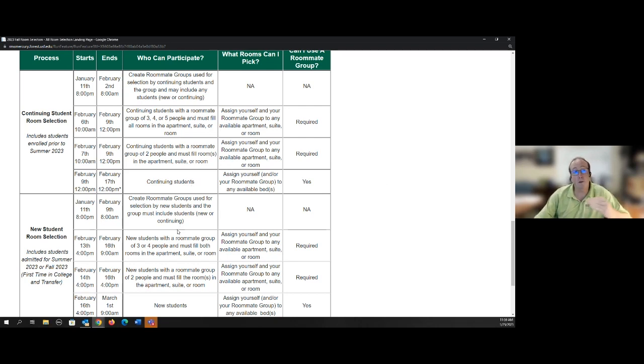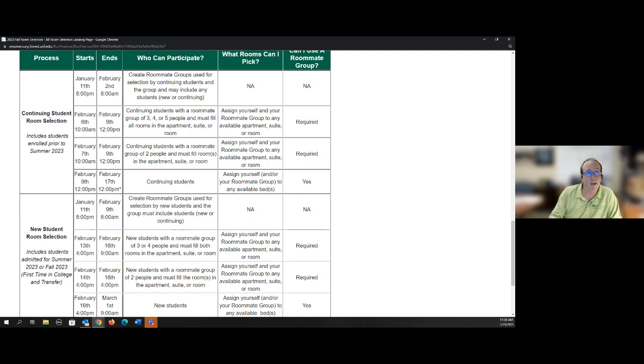And so remember that your group needs to be formed by February 2nd at 8 a.m. for continuing students, and for our new students by February 9th at 8 a.m. What's important to note also is that a continuing student group can include a new student, and a new student group can include a continuing student.